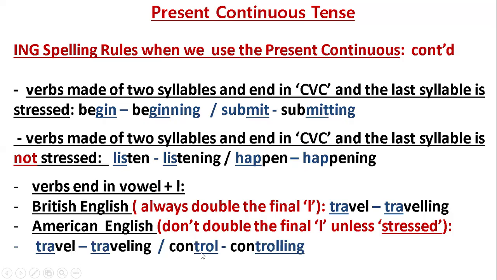The ROL here, this syllable, is a stressed syllable. And therefore, we double the last letter L. Control, controlling, LL, because the last syllable is stressed and it ends in CVC, consonant, vowel, consonant. Okay?